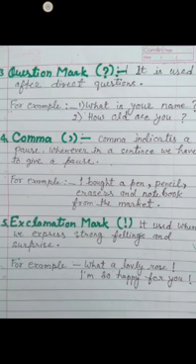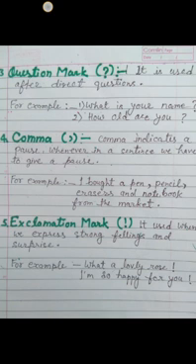Coming to the next one, comma. Comma indicates a pause. Whenever in a sentence we have to give a pause, we use a comma. We can separate items in a series. If in a sentence we are mentioning too many items and they are of the same series, at the same time we separate them using a comma.